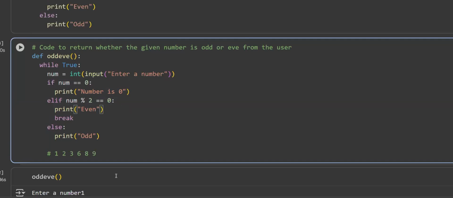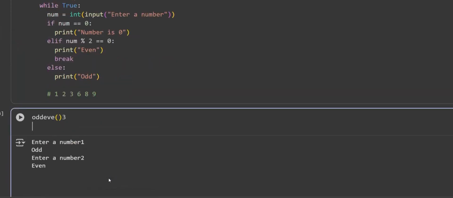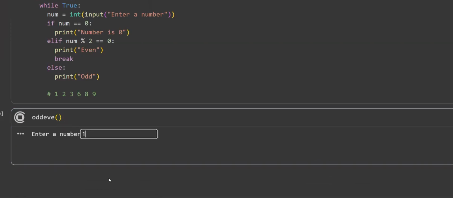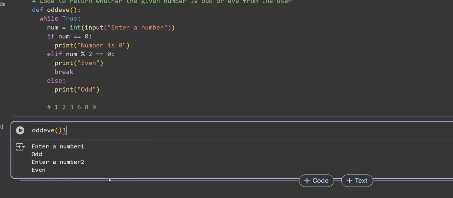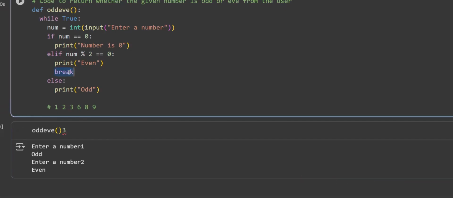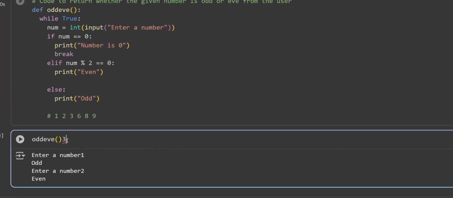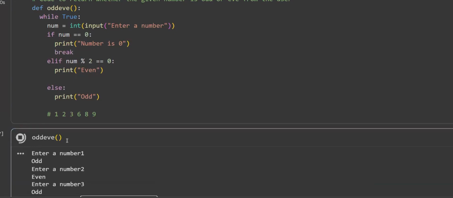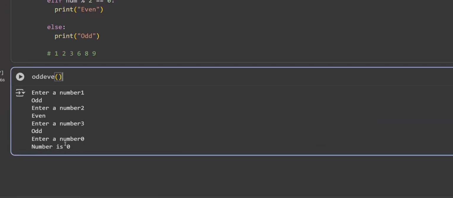Okay, now let's run it. Here also let us run it. Okay, let me give 1, 2. Oh, okay. It is only running twice. Why is that? Oh, I'm sorry. We have not removed the break. Let's run it. Okay, 1, 2, 3. So it is running now. So until unless I give 0, you can see number is 0 and it is basically stopping.